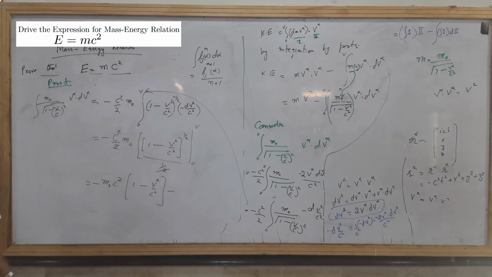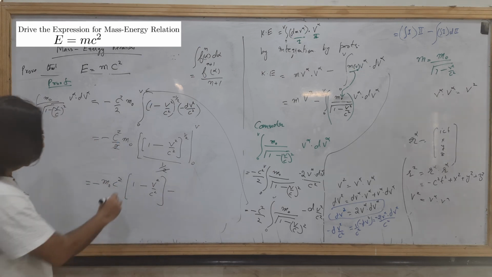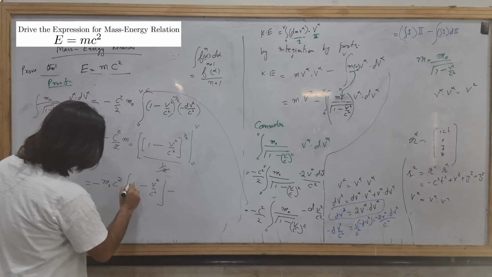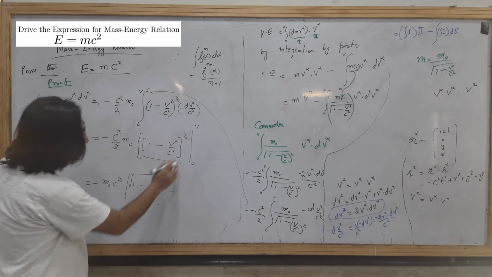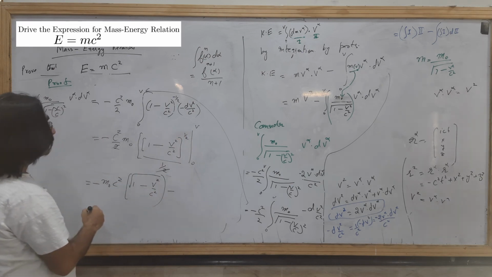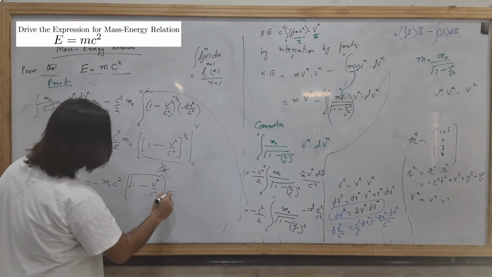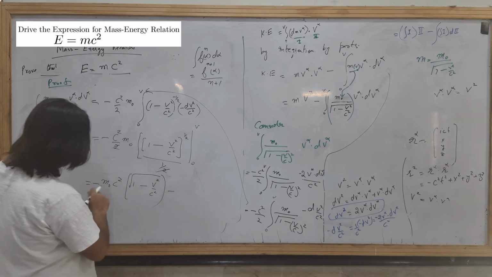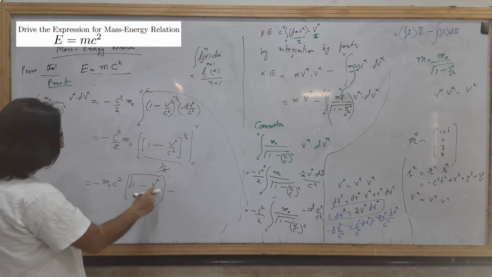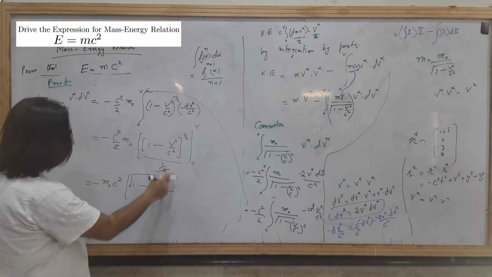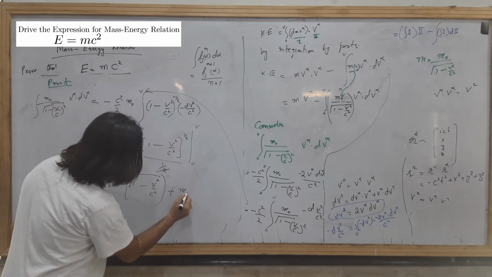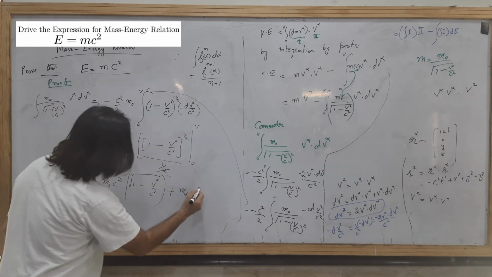Minus, okay, sorry, you may say that this is a square root, and this is 1/2. Here minus 0, minus, plus m naught c square.